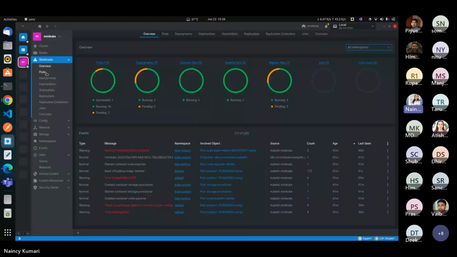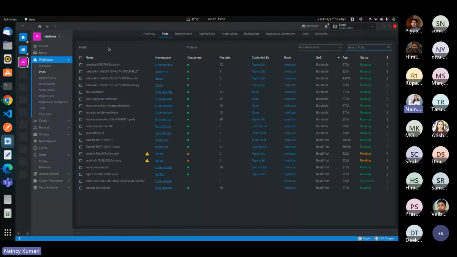Here is the option for pods. Here we can see the list of all pods that are running inside my clusters, the namespace containing the pod, and containers, restarts. It is controlled by ReplicaSets. It is controlled by node.